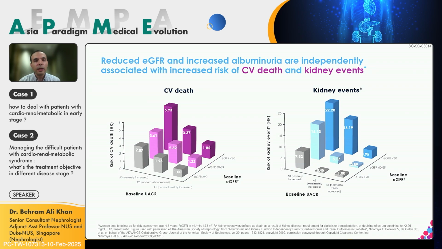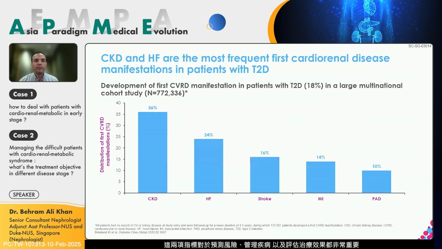If you look at albuminuria and eGFR, from the primary care perspective, eGFR has been something that everyone has been looking at. We have all been checking serum creatinine for a long time. But as the guidelines have shown, albuminuria is an independent risk factor for both kidney events and cardiovascular death. So from a screening perspective and also a prognosticating perspective, we have to look at both the estimated GFR and the urine ACR, which both have their value in assessing prognostic risk and also in the management of these diseases and how we assess our treatments.